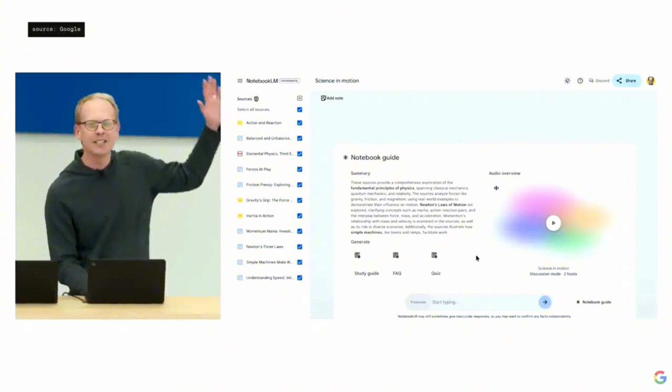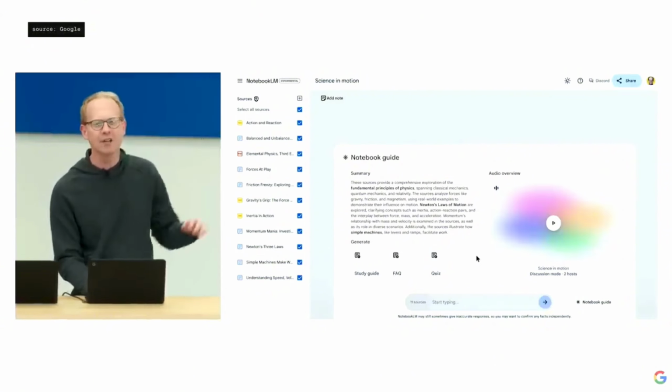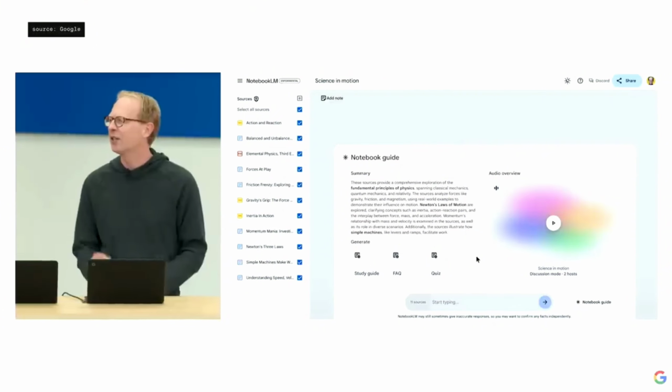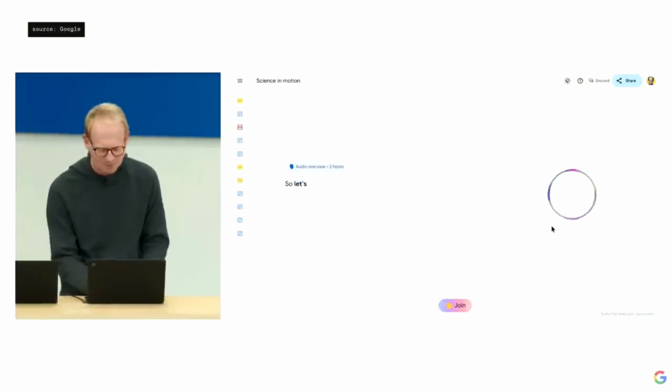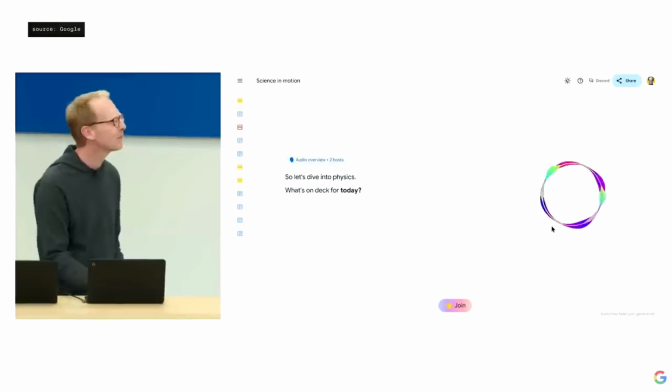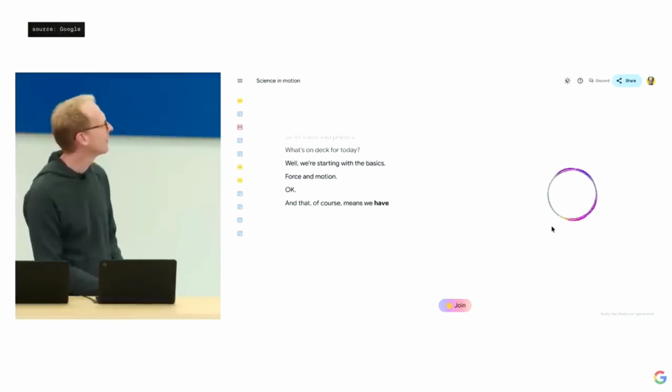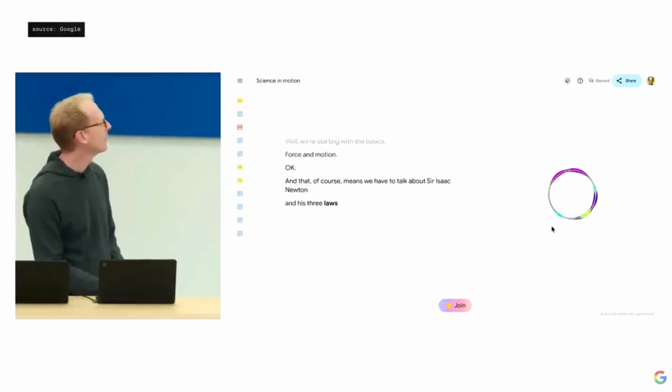NotebookLM is going to take all the materials on the left as input and output them into a lively science discussion personalized for him. So let's dive into physics. What's on deck for today? Well, we're starting with the basics, force and motion. Okay. And that, of course, means we have to talk about Sir Isaac Newton and his 3 laws of motion.